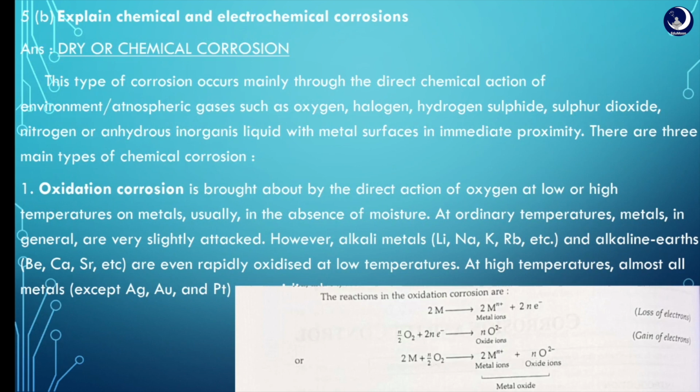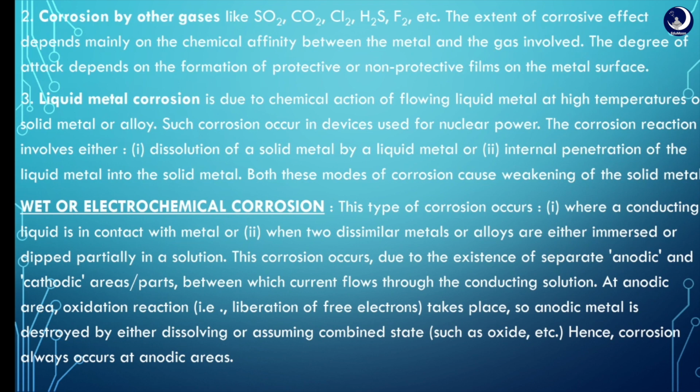First one is oxidation corrosion, which is brought about by direct action of oxygen on metals. Second one is corrosion by other gases like sulfur dioxide, carbon dioxide, chlorine, hydrogen sulfide, fluorine, etc. These corrode some of the metals. The third one is liquid metal corrosion, which is due to chemical action of flowing liquid metal at high temperatures on solid metal or alloy. These either involve dissolution of a solid metal by liquid metal, or internal penetration of the liquid metal into the solid metal.